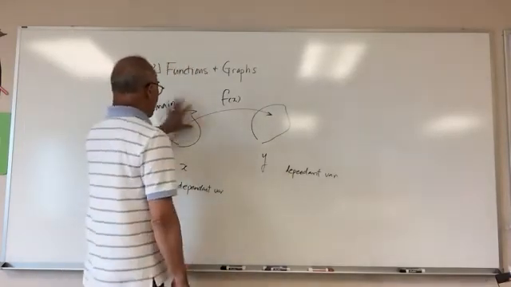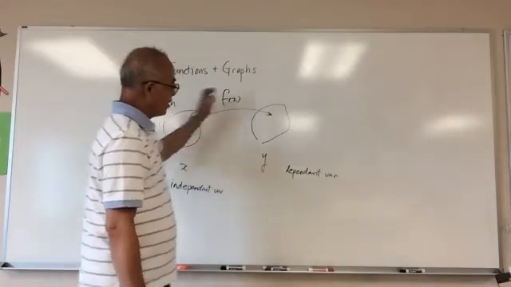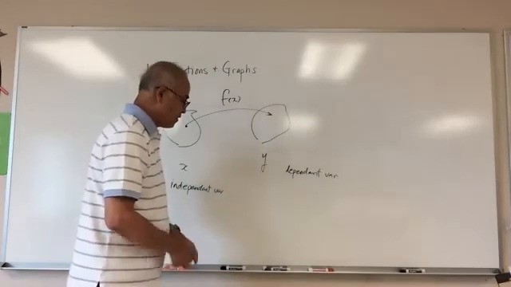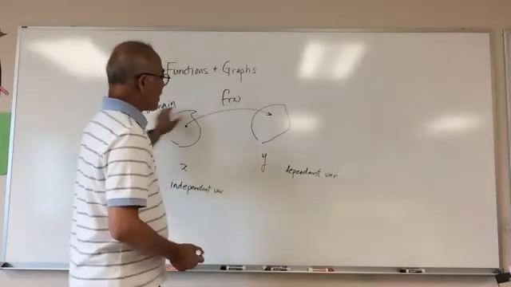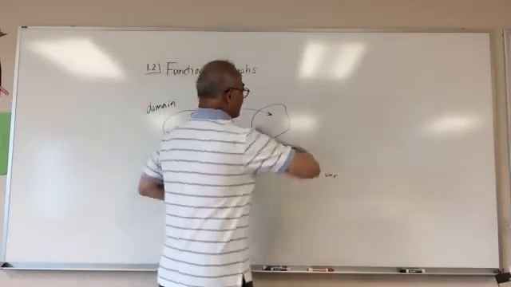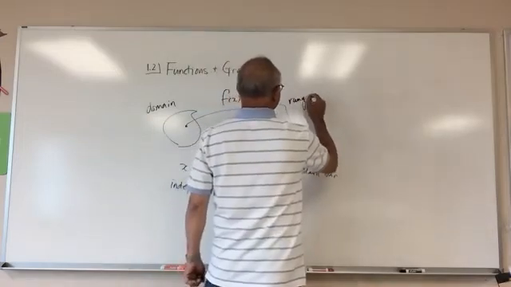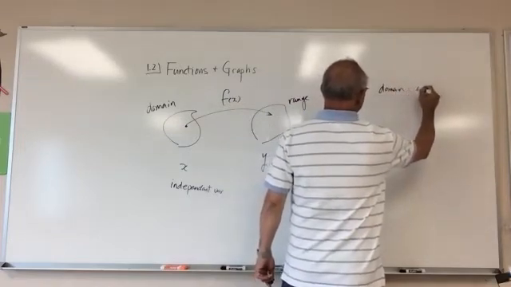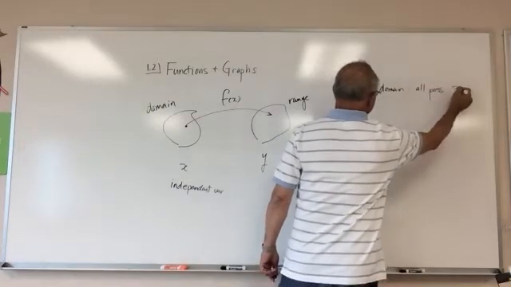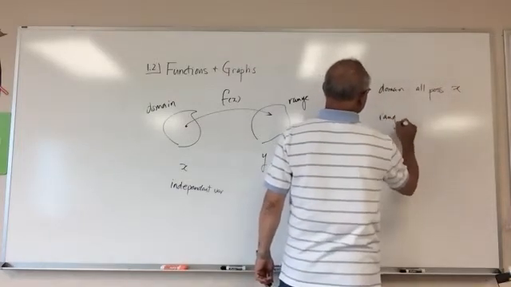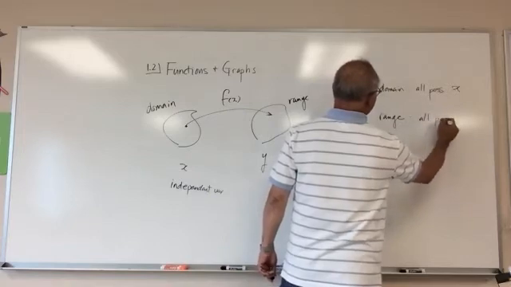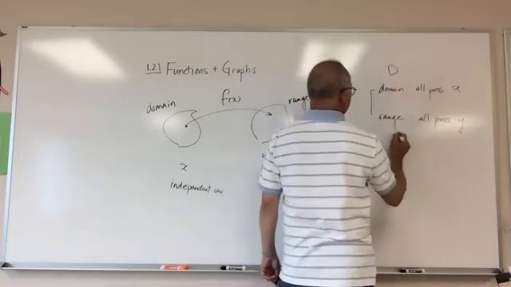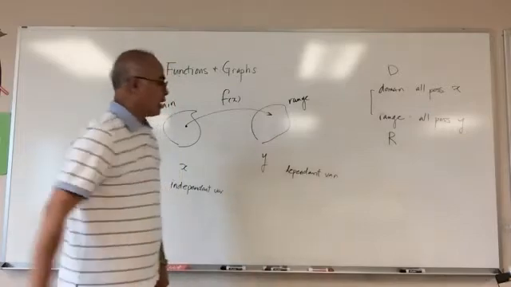So this is the domain. All possible x's go to the y. What are the all possible y's called? Not the domain. What is it? Range. Okay, so we have domain, which is all possible x's, and then we have the range, which is the all possible y values, right? Domain and the range, right? Domain and the range, okay?